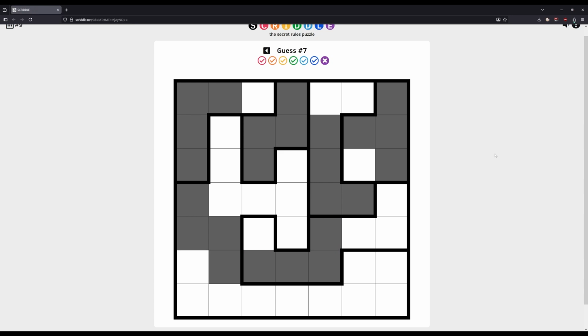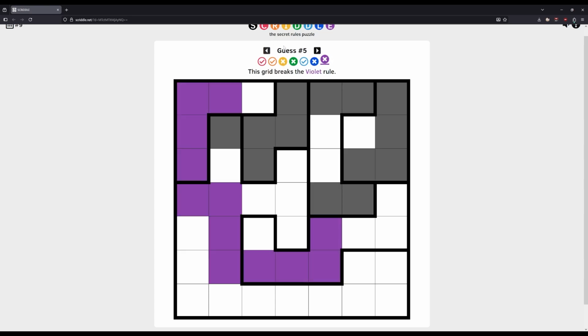Okay, so maybe we will have to solve the violet rule before the end. So I think I may have been correct. I think I'll have to check with Younès later. I have a feeling this is incorrectly labeled because I think these 4 should be in violet as well. I think the rule is that you cannot reuse a shape.